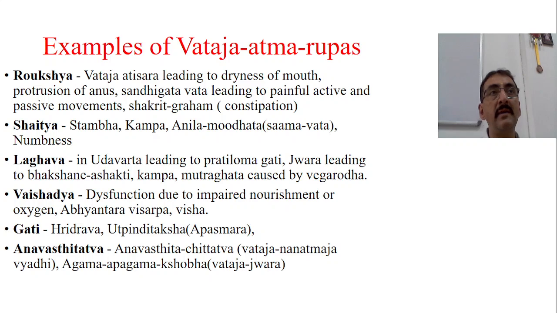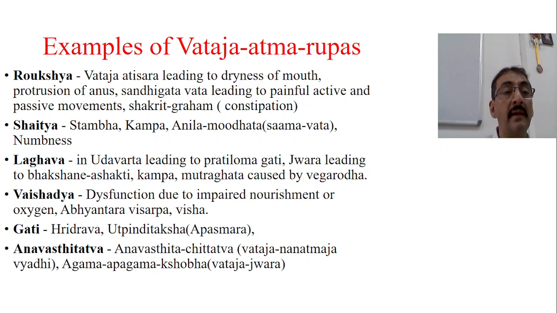See, in Vataja Atisara, there will be dryness of the mouth. That is Rukshata of the mouth. Then there is Sandhigata Vata. Again, Vata Ruksha Guna is increasing, leading to painful active and passive movements. Similarly, Shakrit Graha, constipation, when it is occurring, it is Vataja. Because of the Ruksha Guna of the Vata, constipation is happening because of absorption of the water. Similarly, Shaitya. Shaitya Guna will be presented when Shaitya Guna is increasing, there will be Stambha or there may be Kampa or there may be Anila Mudhata, as we witness in case of Amavata.